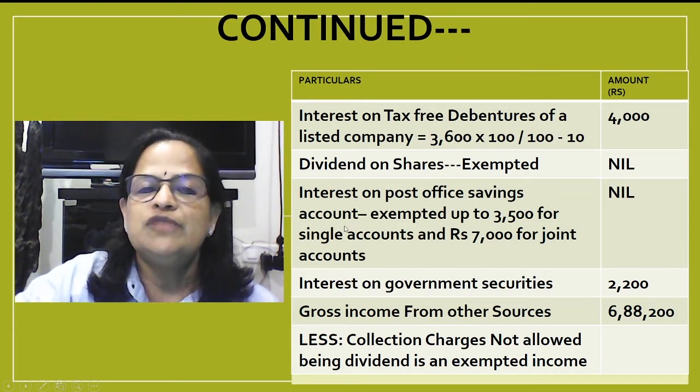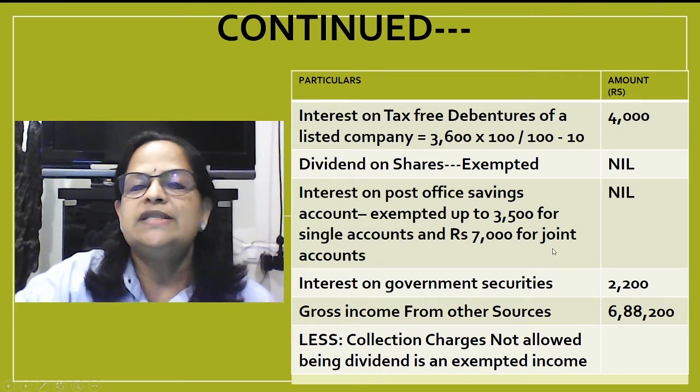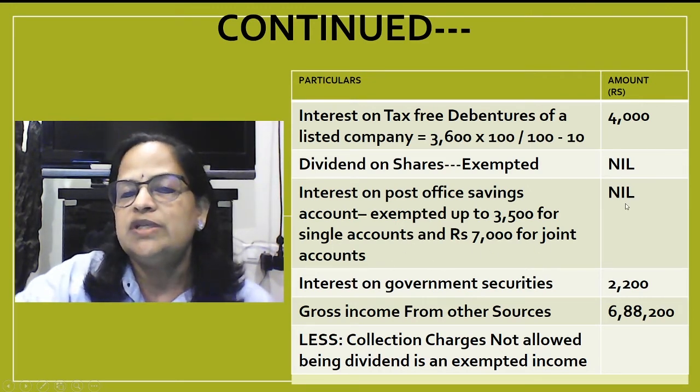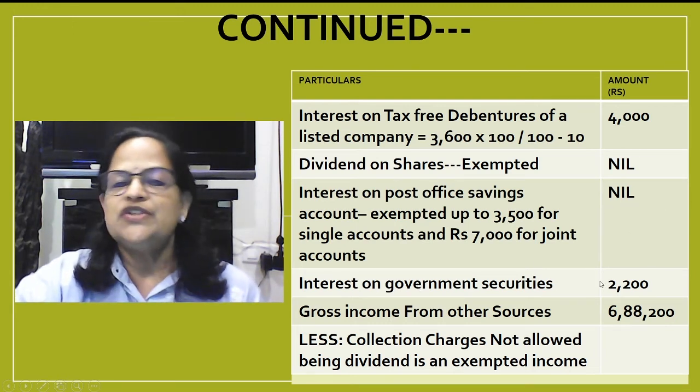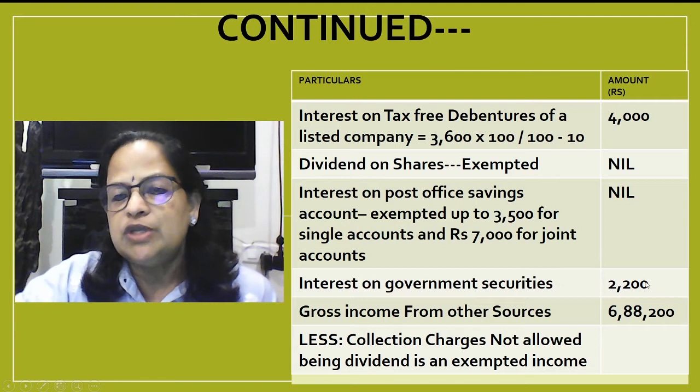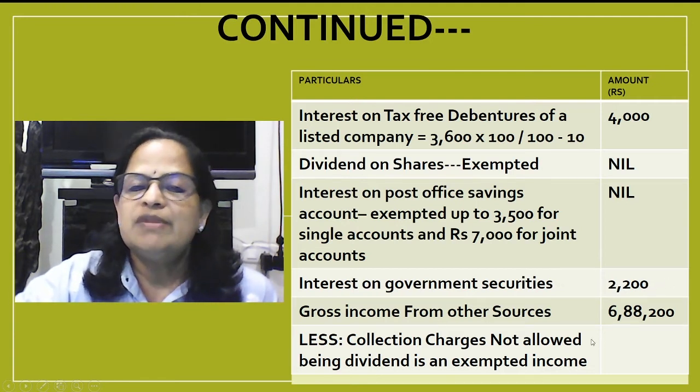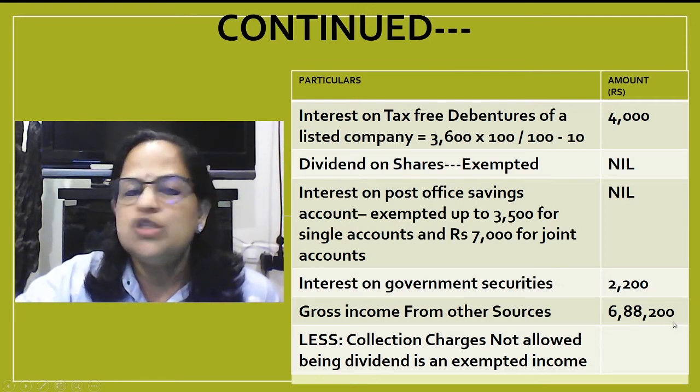Interest on post office savings account is exempted up to 3,500 for single accounts and 7,000 for joint accounts. So it is 3,000, which is less than this amount, so it is nil. Interest on government securities, taxable 2,200. Gross income from other sources, 6,88,200.